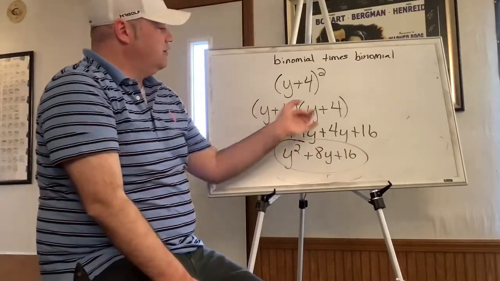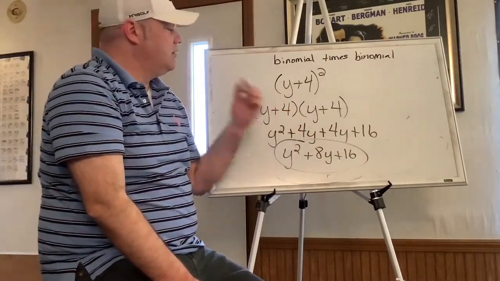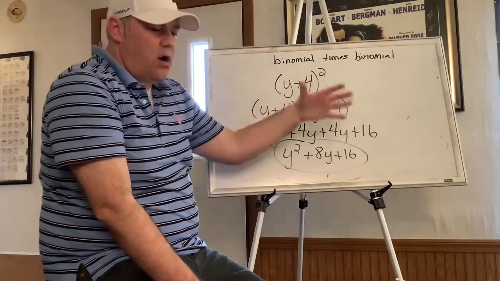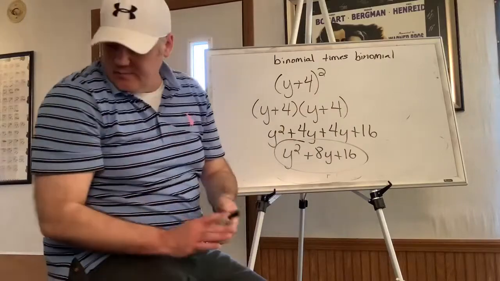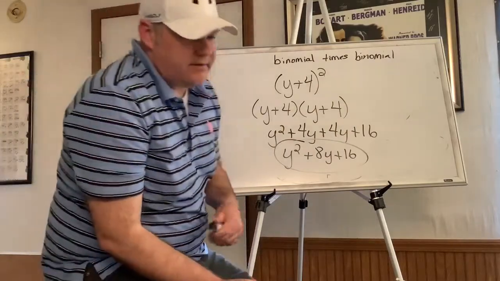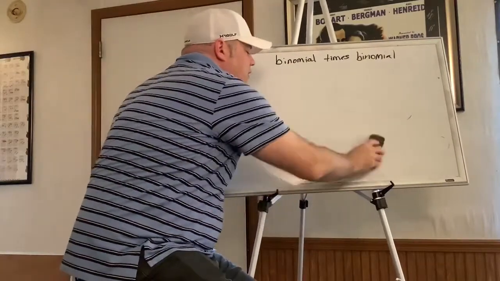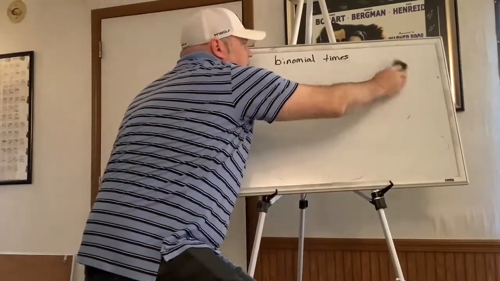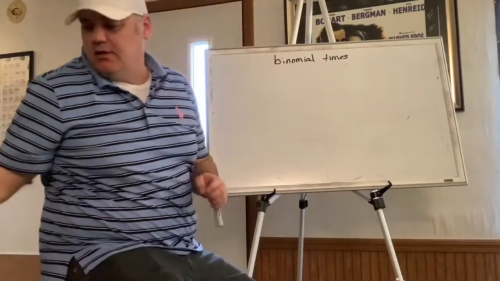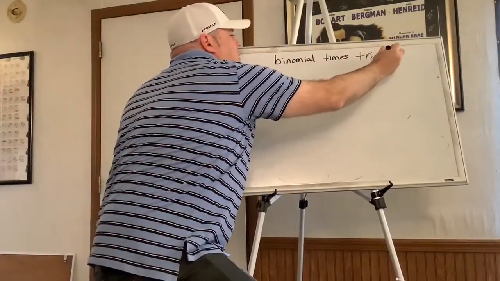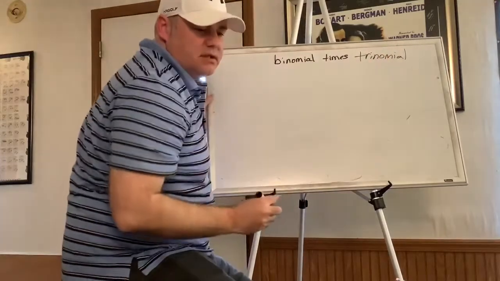Now, you could use FOIL on this if you've learned how to do that and you feel comfortable with that. The reason why I don't is because now I'm going to look at what happens when you have a binomial times a trinomial. Trinomial meaning 3 terms. Okay, so let's look at what that looks like.